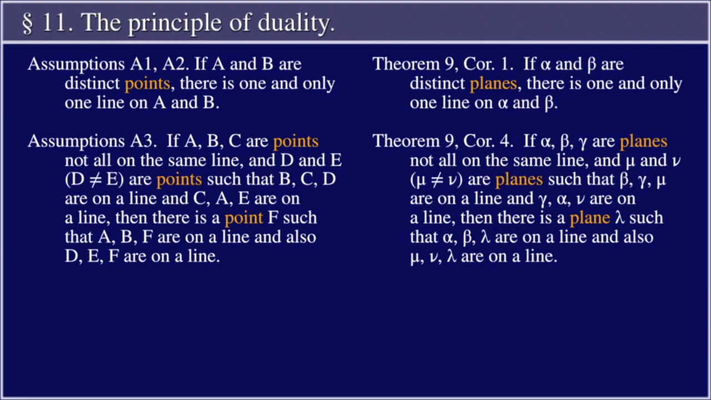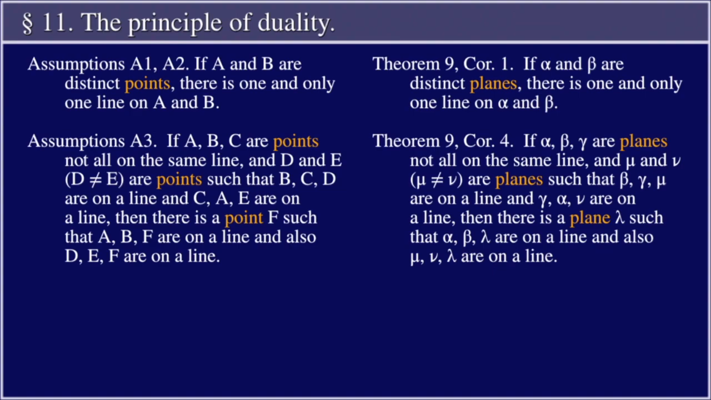Assumption A3. If A, B, and C are points not all on the same line, and D and E, with D not equal to E, are points such that B, C, and D are on a line and C, A, E are on a line, then there is a point F such that A, B, F are on a line and also D, E, F are on a line.